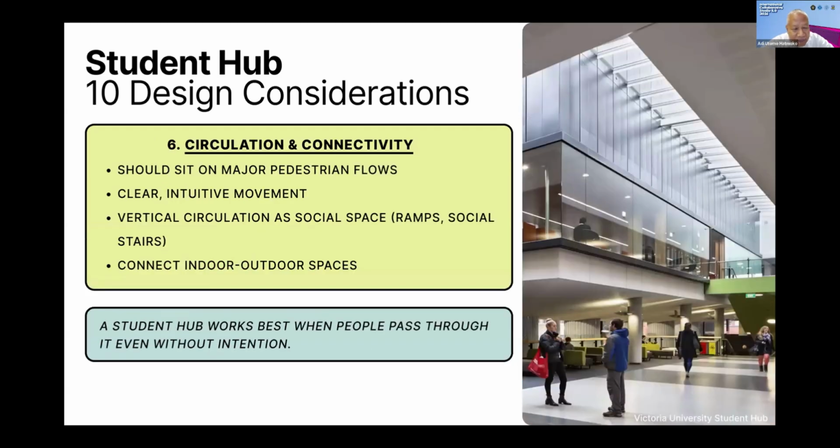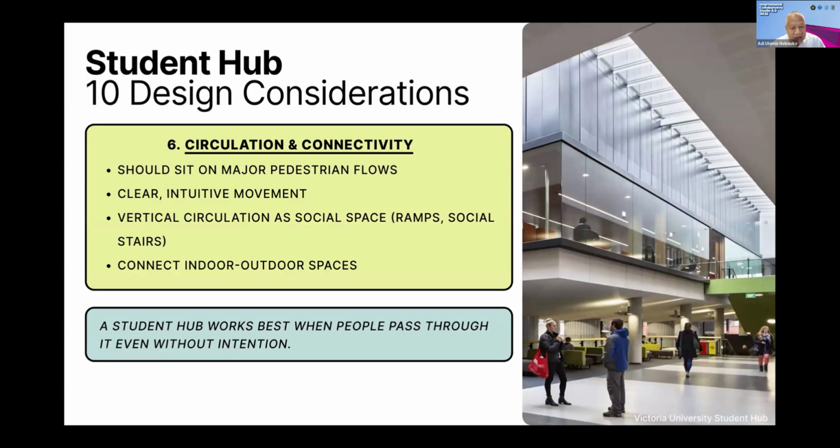The sixth would be circulation and connectivity. It should sit on major pedestrian flows, clear and intuitive. Vertical circulation should also serve as social space, be it ramps, be it social stairs, and it should connect indoor and outdoor spaces.